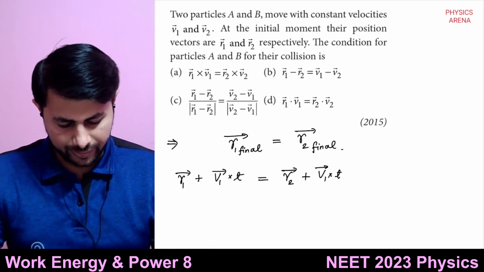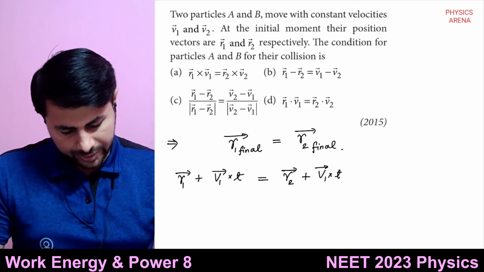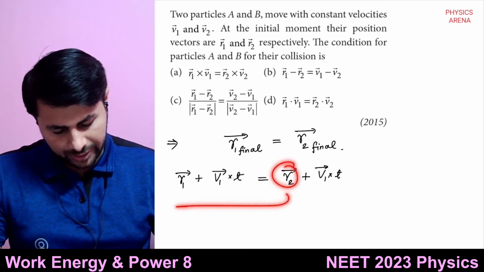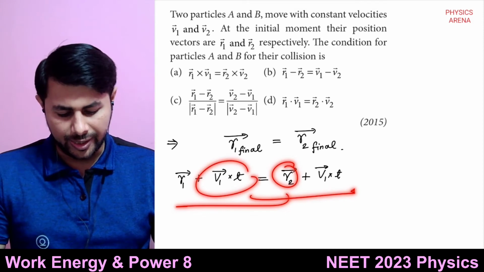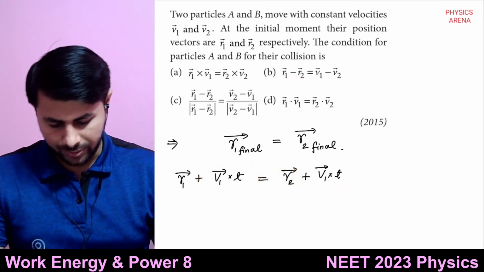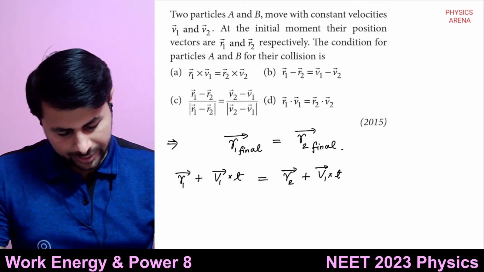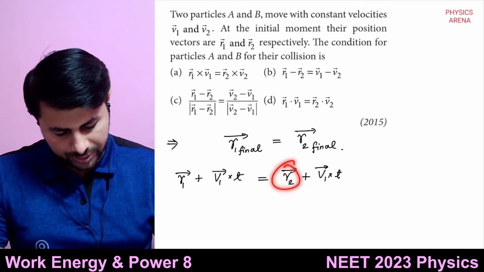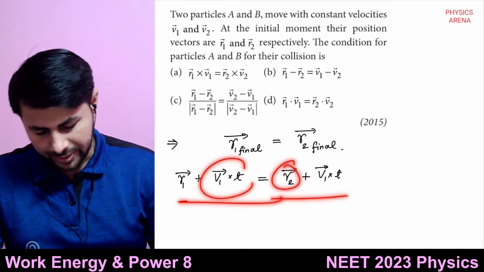Okay, so then move this on left, move this on right. Why? Because the options are telling you to do so. If I move this towards left and this towards right, what do I get?